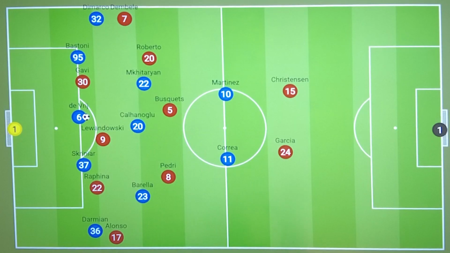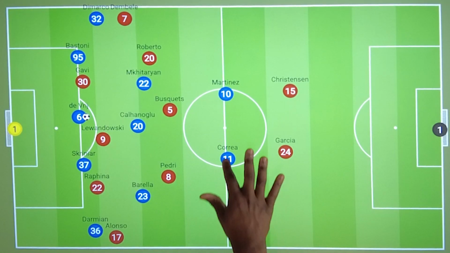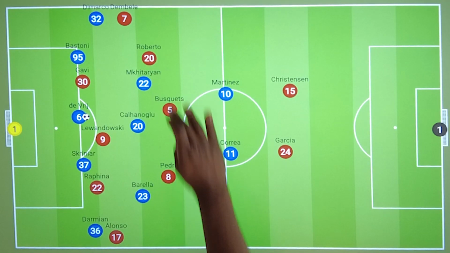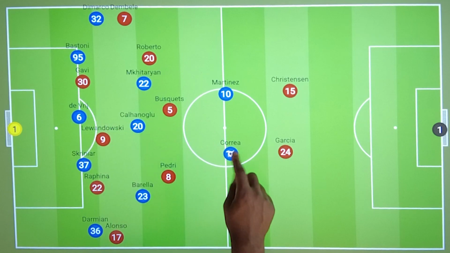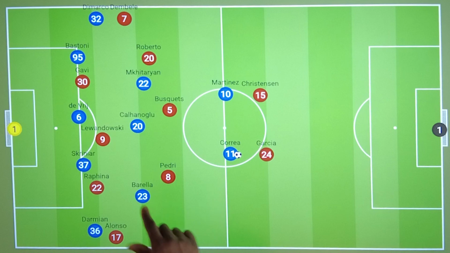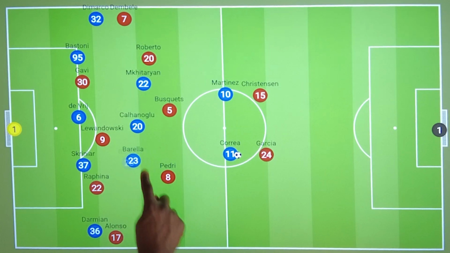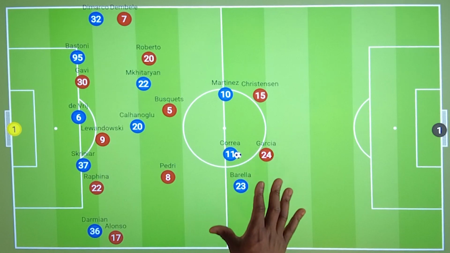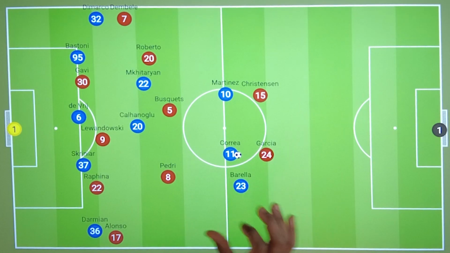But Inter were also perfectly set up for the transition due to having a front 2. So when there was a turnover, as long as Inter were able to break this first line of pressure, it would mean that Inter would now have a 2 versus 2 against the centre backs. This was helped by having a highly physical centre midfielder like Barella, who would be looking to run beyond and create a 3 versus 2 at times, so Inter could look dangerous.